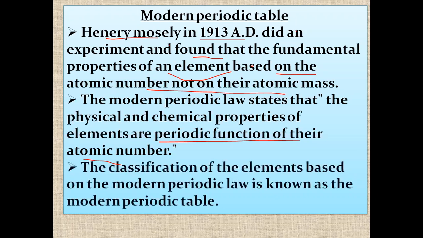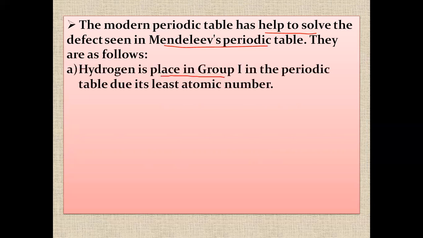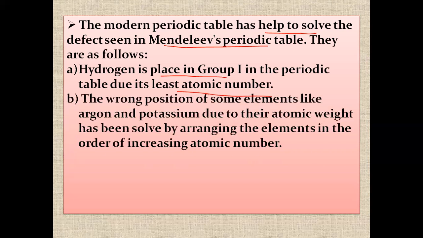The classification of elements based on the modern periodic law is known as the modern periodic table. The modern periodic table helps to solve the defects seen in Mendeleev's periodic table. They are as follows. Number one, hydrogen is placed in group first in the periodic table due to its least atomic number. The wrong positioning of elements like argon and potassium due to their atomic weight has been solved by arranging the elements in the order of increasing atomic number.